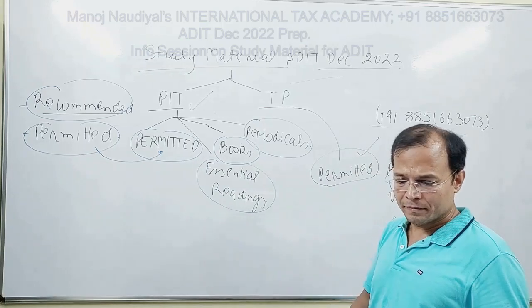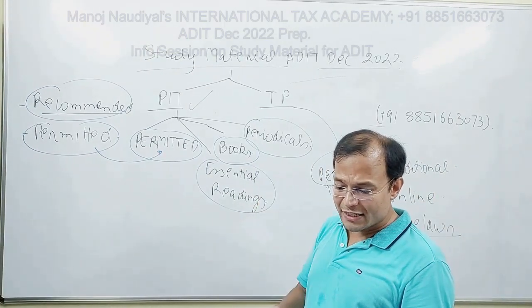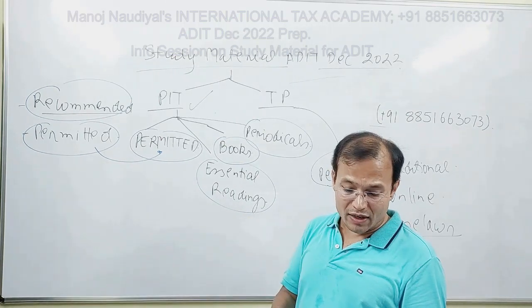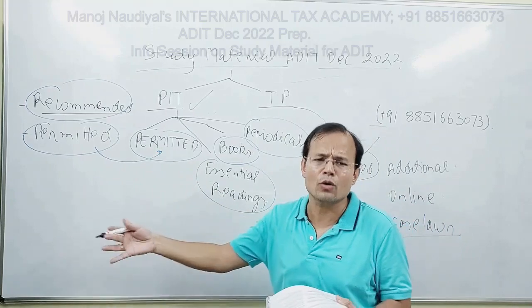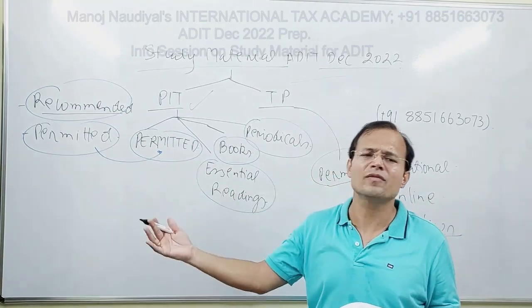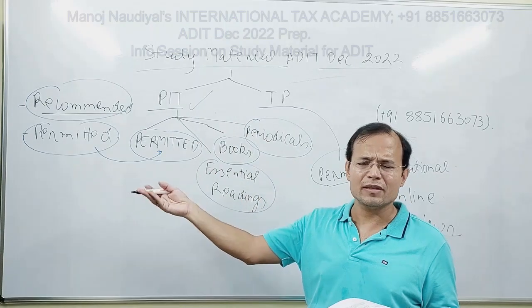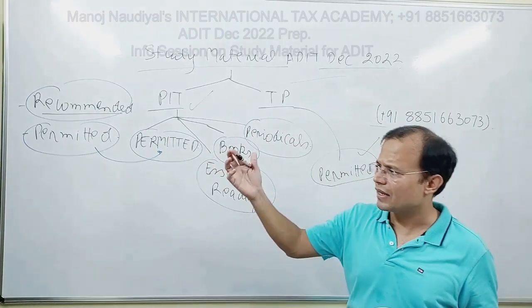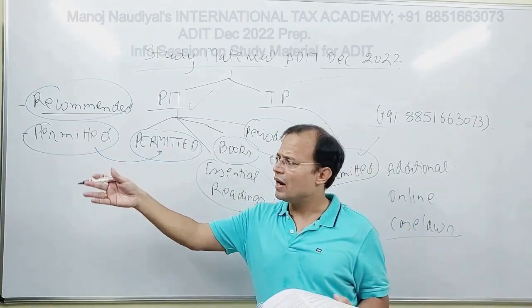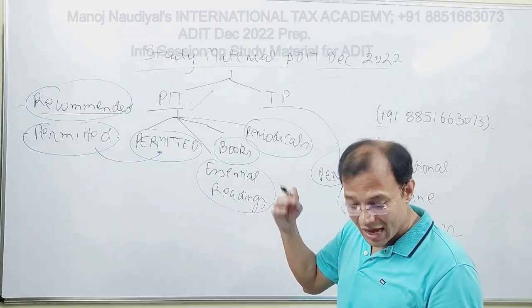Second, OECD G20 BEPS 2015 final reports, action plans 8 to 10, because they pertain to transfer pricing, aligning TP outcomes with value creation. Action plan 8 intangibles and CCS, 9 risk and capital, and 10 other high risk transactions. So the 8 to 10 action reports are also permitted.